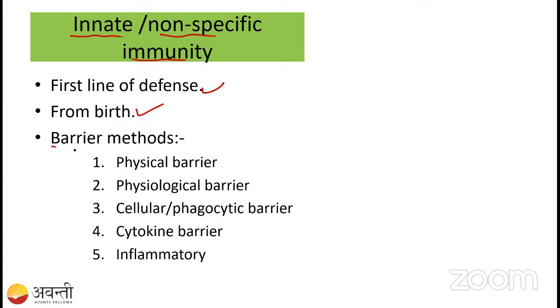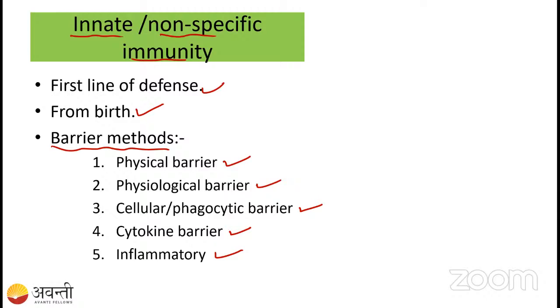Which barriers are you going to study here? One is the physical barrier. Second is the physiological barrier. Third is the cellular or phagocytic barrier. Fourth is the cytokine barrier. And fifth is the inflammatory barrier.